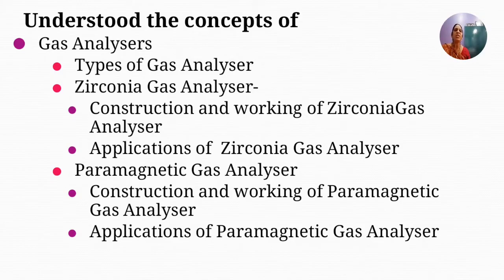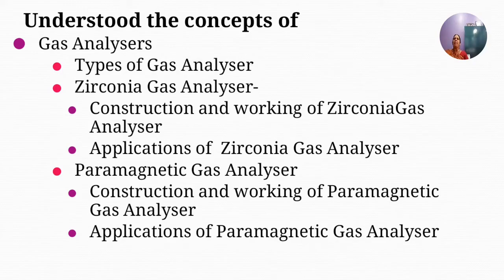And the response is much faster than the other oxygen analyzers. Also it is more resistant to vibrations and shocks compared to other systems. The only disadvantage is that it requires a sampling unit corresponding to the sample gas properties or application. Based on the properties, you need to change the sampling unit. So these are the disadvantages of paramagnetic gas analyzers.